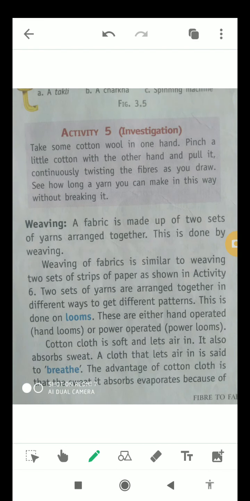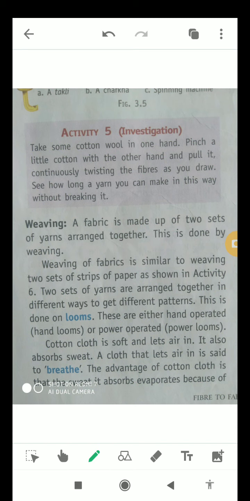Now we will talk about activity number 5, that is investigation. Take some cotton wool in one hand, pinch a little cotton with the other hand and pull it continuously, twisting the fibers as you draw. See how long a yarn you can make in this way without breaking it. So we will talk about this later.